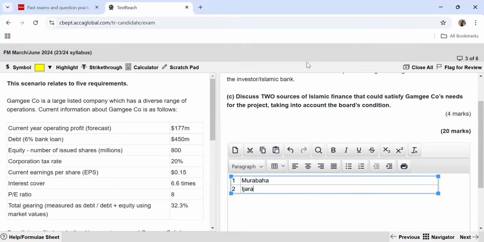Another thing which they can do is a sukuk. Sukuk is similar to bonds. Under this arrangement, it will be linked to the underlying assets, with the sukuk holders being the owners or partial owners of the assets, and they will be receiving a fixed income in return for that. So this is how you could talk about the requirement which has been asked.